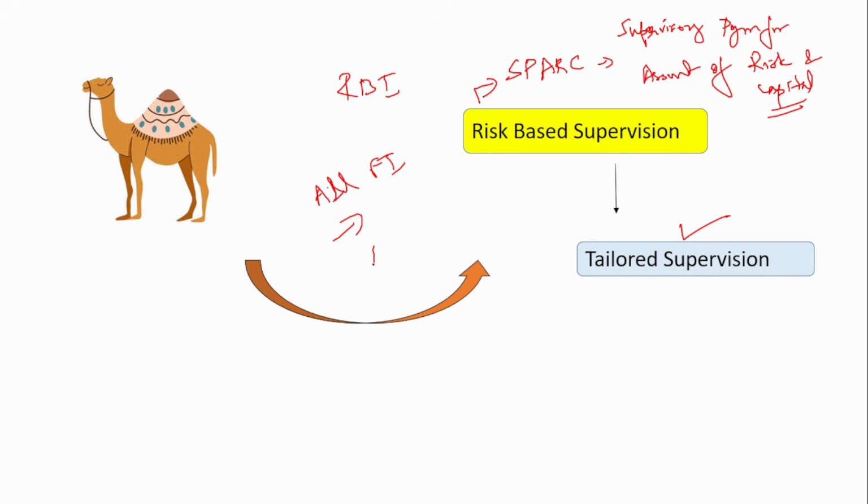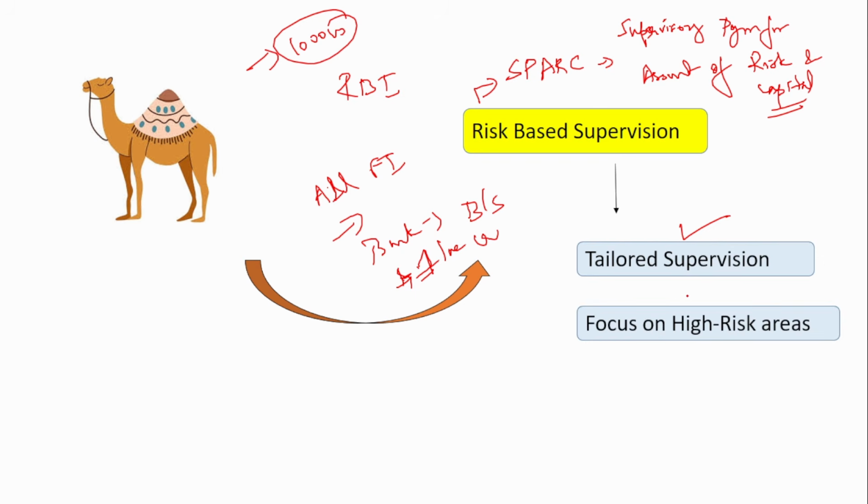Say suppose there is a bank, okay, and the balance sheet size of the bank is say 1 lakh crore. This is just for an example I am telling. Okay, and there is another bank and that balance sheet is just 1000 crores. So can you use the same level of supervision for both a 1000 crores balance sheet and a 1 lakh crore balance sheet? No, right? It is very huge. A 1 lakh crore balance sheet bank has to be supervised even more diligently, even more strongly than the 1,000 crores. So previously, all the banks, all the financial institutions were supervised using one method, but here it is a tailored supervision. That is, depending upon the risk, the size, the complexity, the supervision is done.